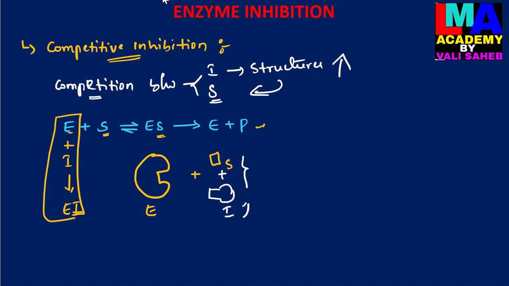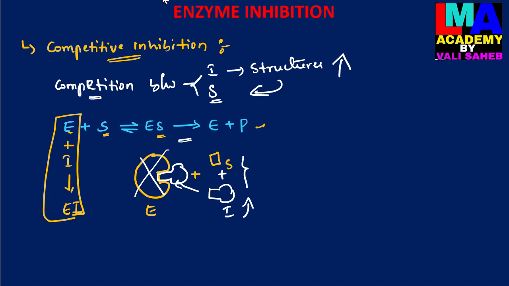If the inhibitor concentration increases, the inhibitor can easily bind with the active site of the enzyme, and then the enzyme will be inactivated. An inactivated enzyme is not involved in the chemical reactions.